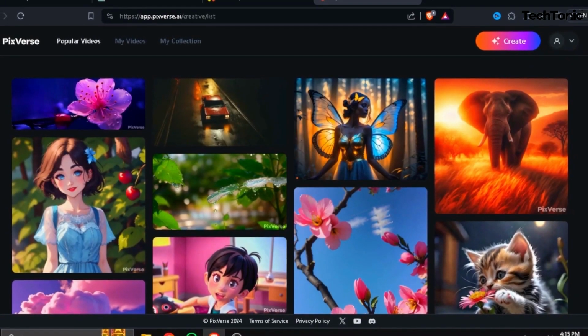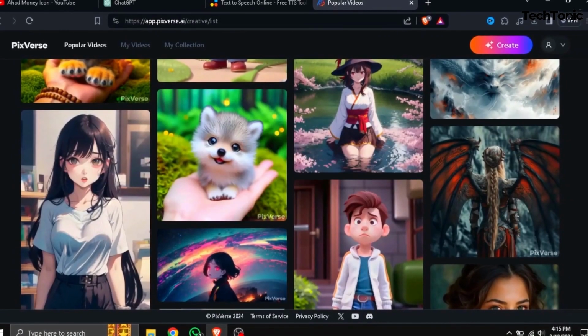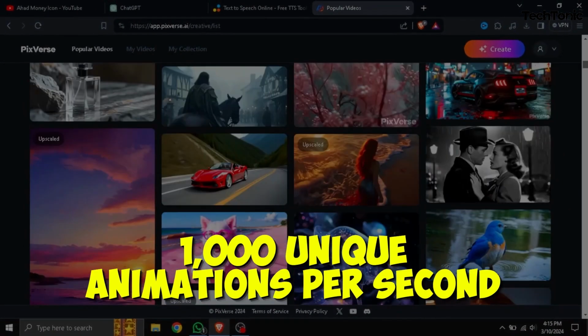And here's a fun fact. Did you know that PixVerse's AI technology is so advanced that it can generate over 1,000 unique animations per second? That's more than enough to keep your videos fresh, fun, and full of surprises.